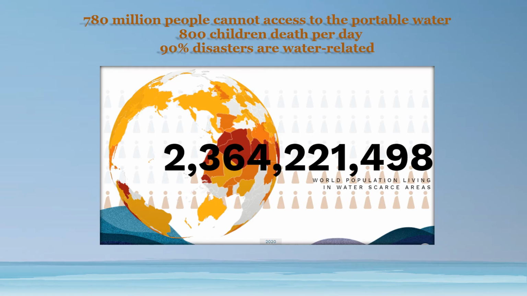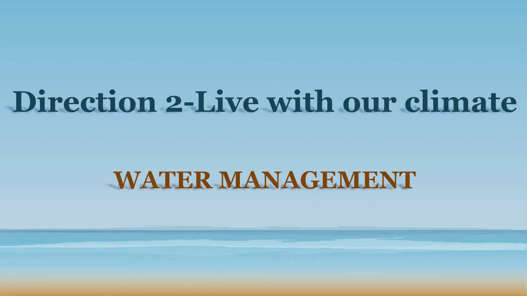As climate is changing, water scarcity is one of the most serious global issues. More than 2.3 billion people in the world are living in water-scarce areas. 780 million people cannot access potable water. Dirty water causes 800 children to die every day. 90% of disasters are water-related. So what I want to focus on is direction 2, live with our climate, water management.